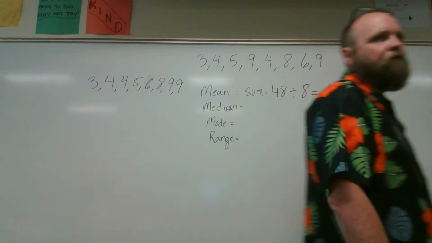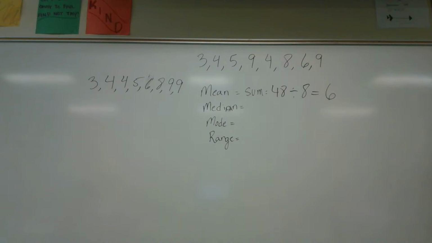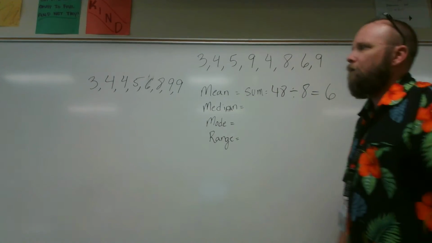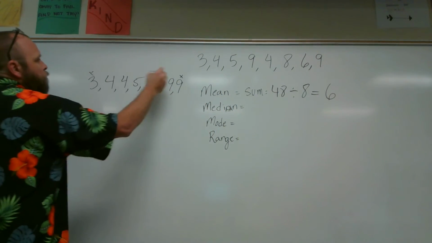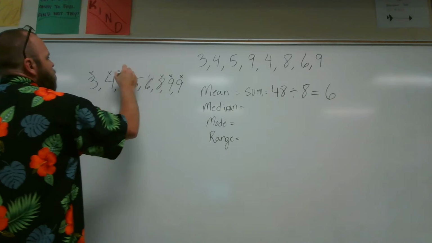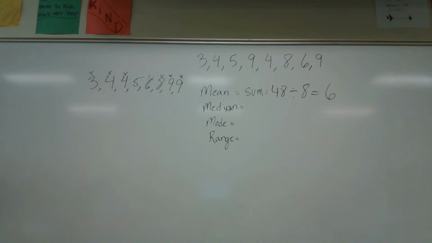Antonio, after I put them in order from least to greatest, what does it say to do next for median, in those notes that you already have? Does it say median? After I put them in order from least to greatest, then what does it say to do? Add them. It doesn't say to add them. Median means middle. We find the number in the middle. A very easy way to do this is I just cross off one from each side till I get to the number in the middle. And there are 2 numbers in the middle on this set of data.